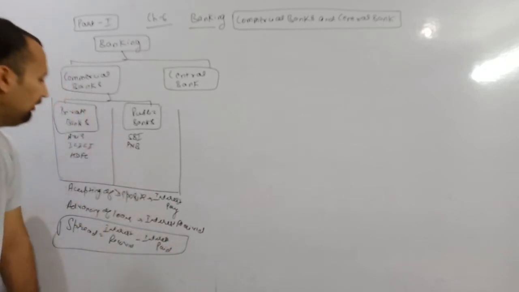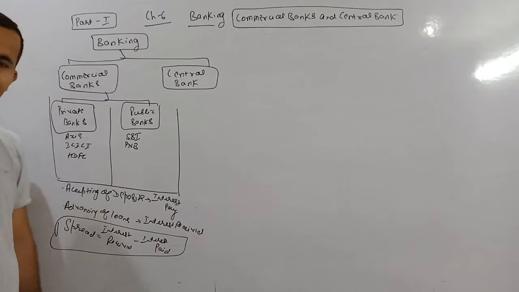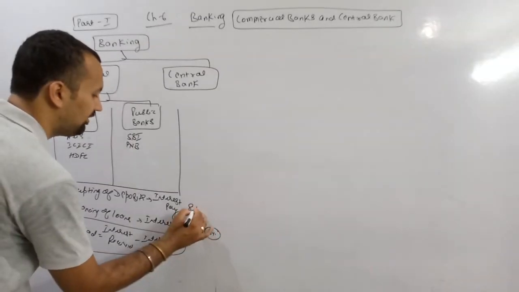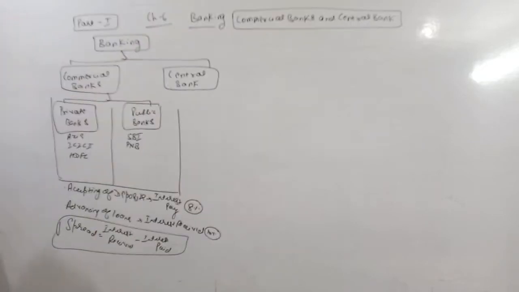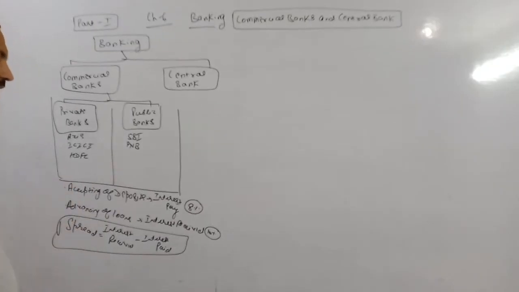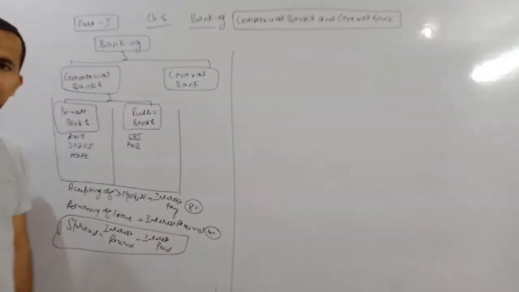From this we come to a conclusion that interest received is always higher than interest paid by the bank. Just as an example, I am taking interest received by the bank as 10% and interest paid by the bank as 8%. So the source of income for the bank is 2%. This was the function of commercial bank.